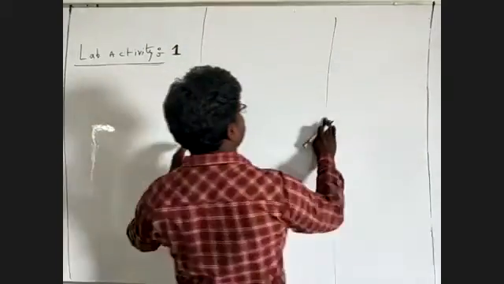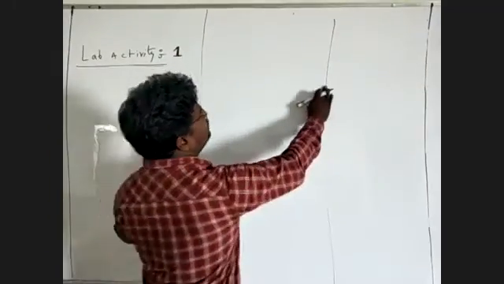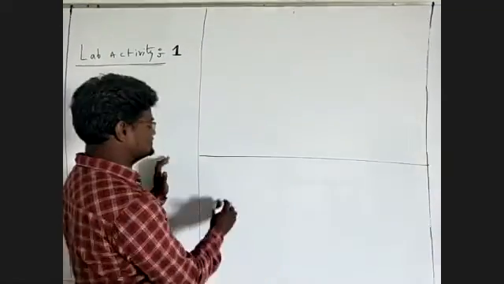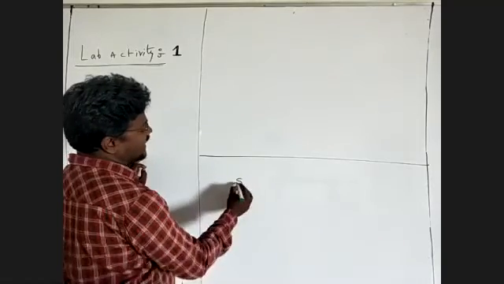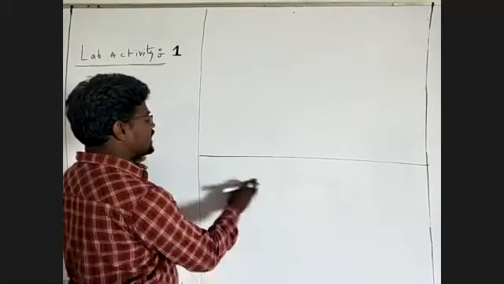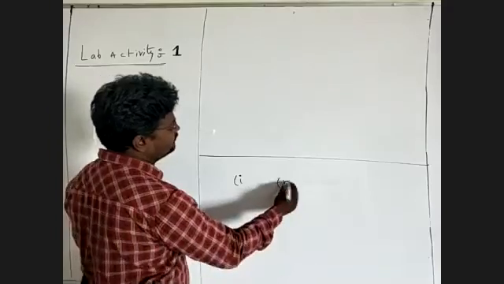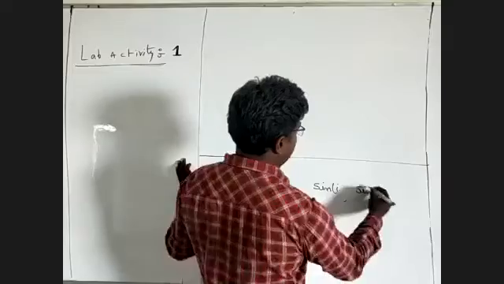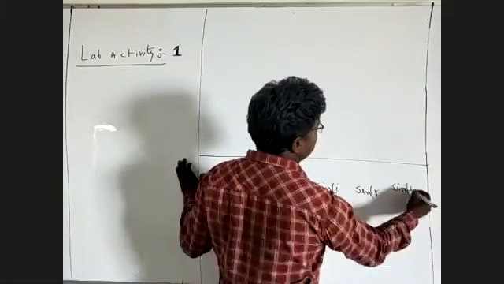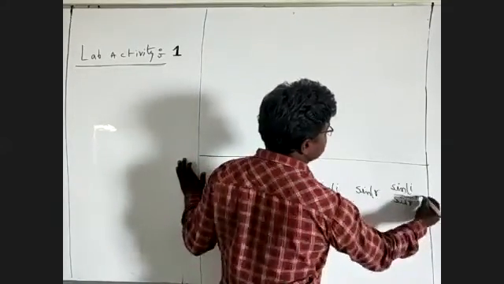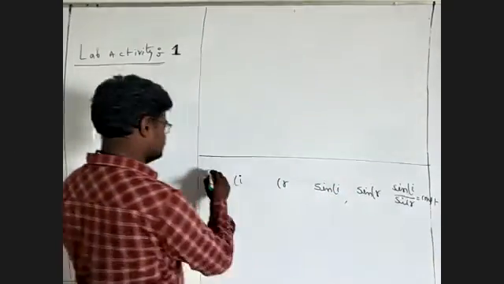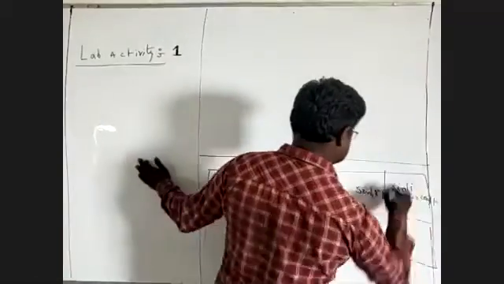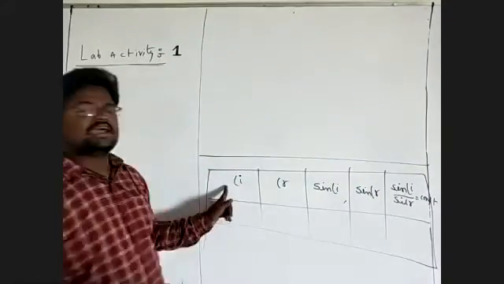So we have a table. In this activity, we take the angle of I, the angle of R, the sine of I, next the sine of R, and next sine I by sine R, which is equal to a constant. We have to prove this. This is the angle of I, this is the angle of R.